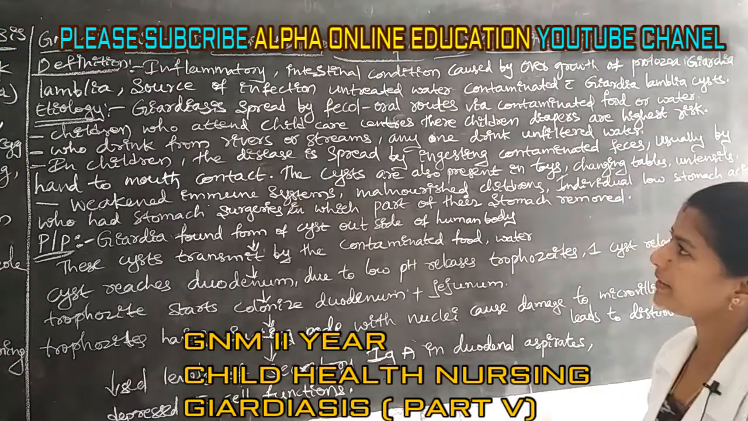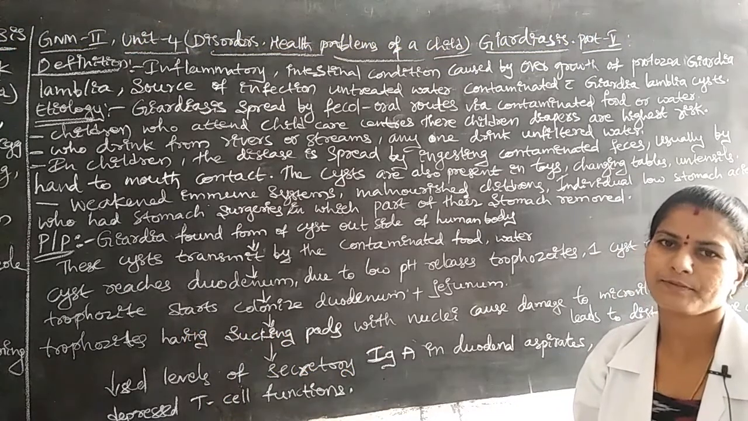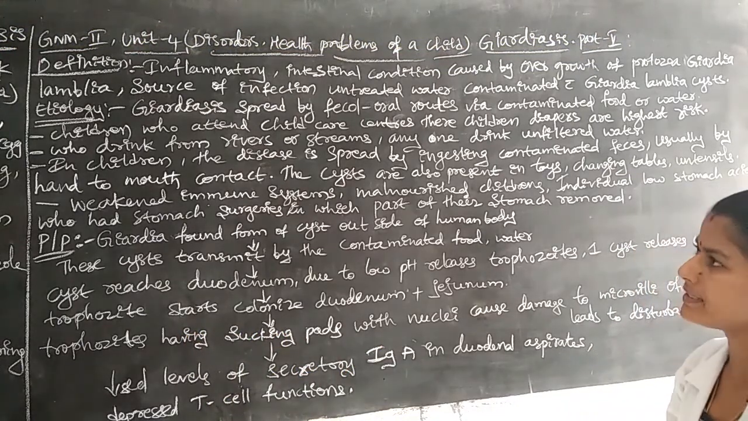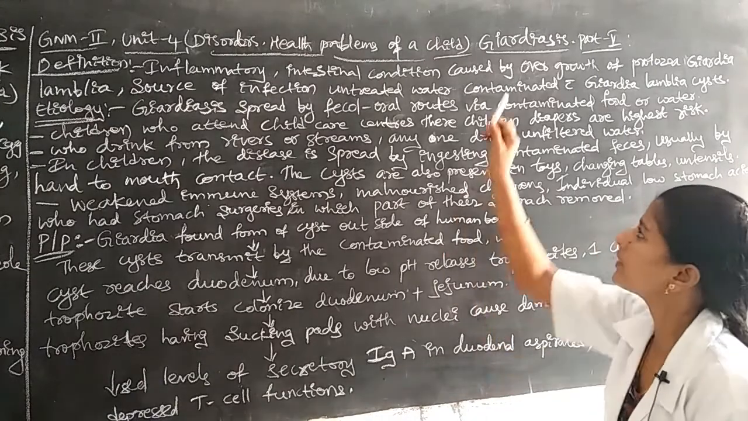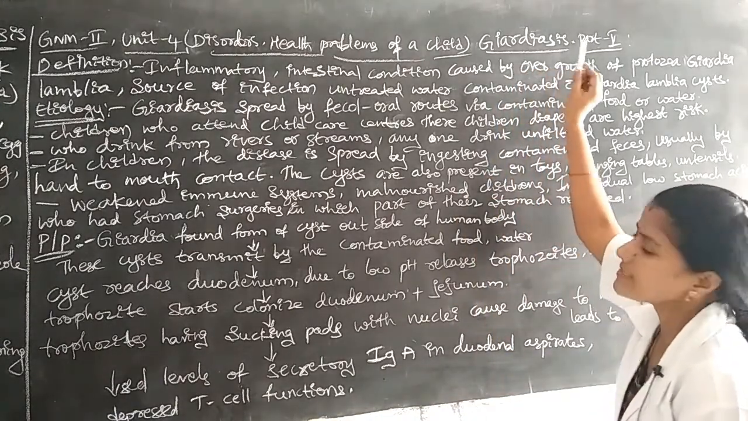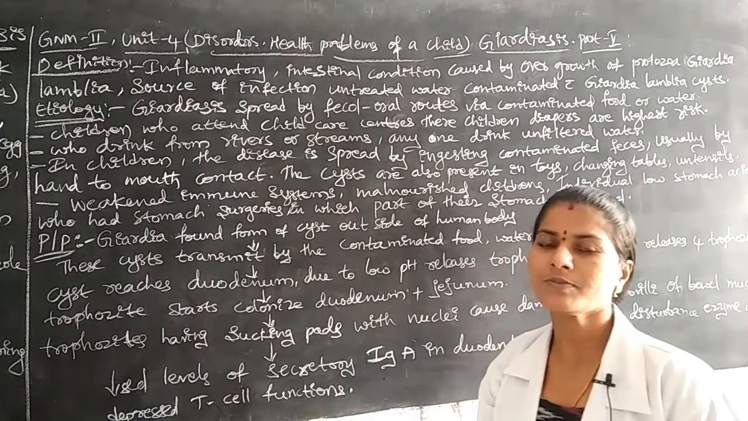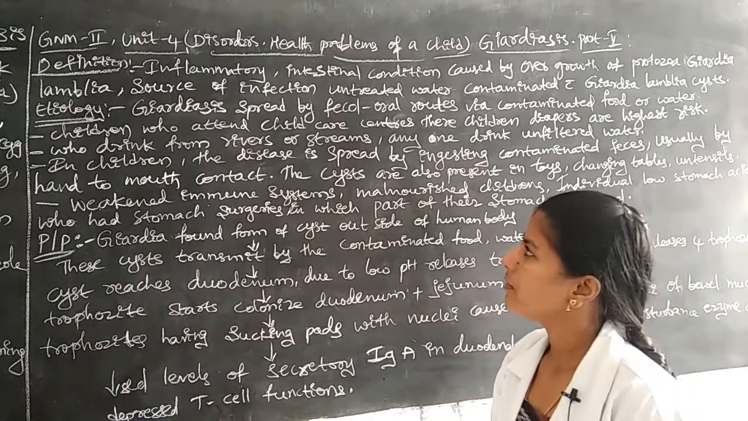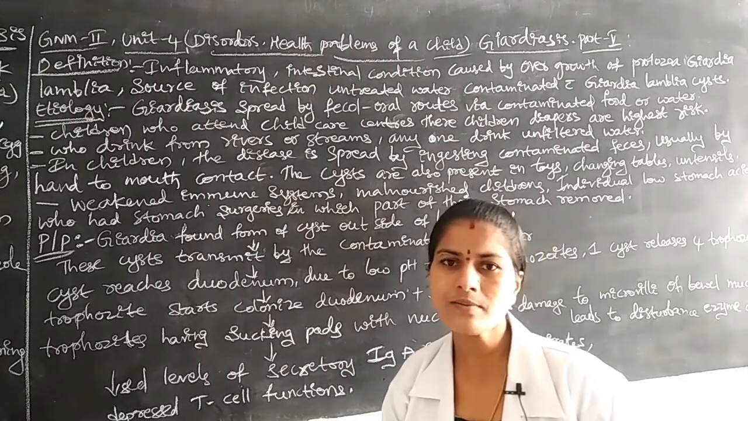Part 5 regarding intestinal worm infestations. In this one, the disease condition is Giardiasis. It is one of the childhood disorders. It will be caused by some type of worms, hookworms, pinworms or tapeworms.